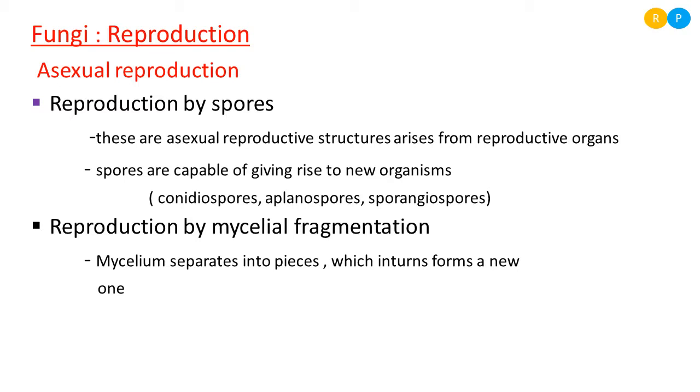This mycelium undergoes fragmentation. That means it divides into a number of pieces by physical damage or wind currents. Whatever the external forces, they cause fragmentation of the mycelium. Each fragment in turn gives rise to a new organism.